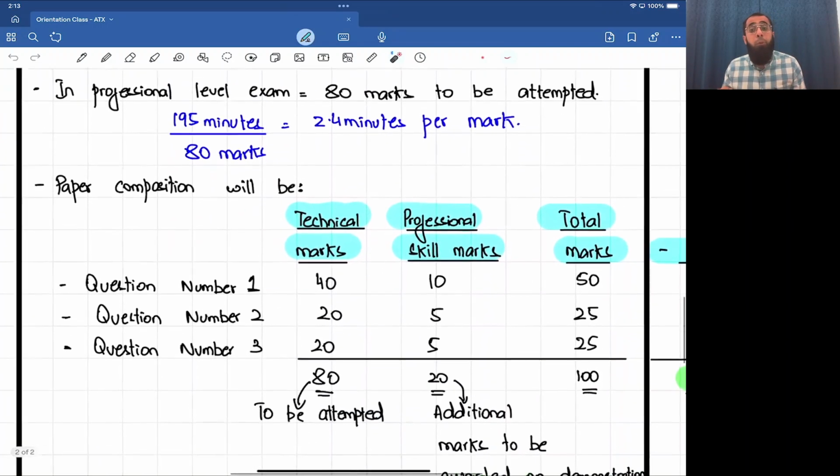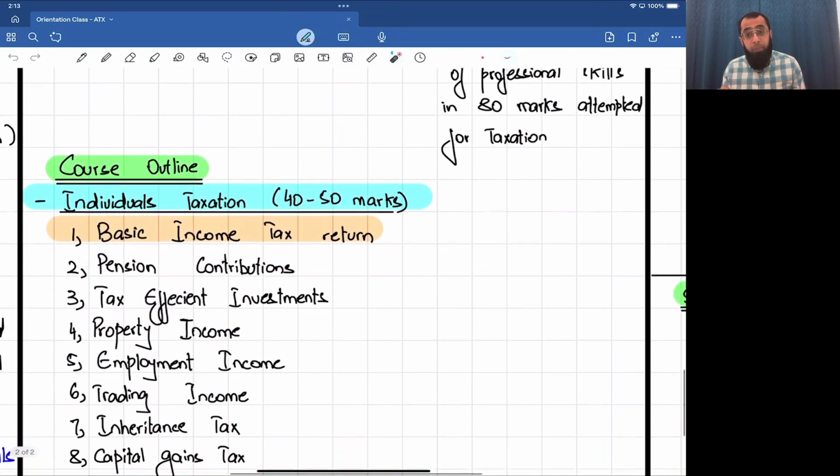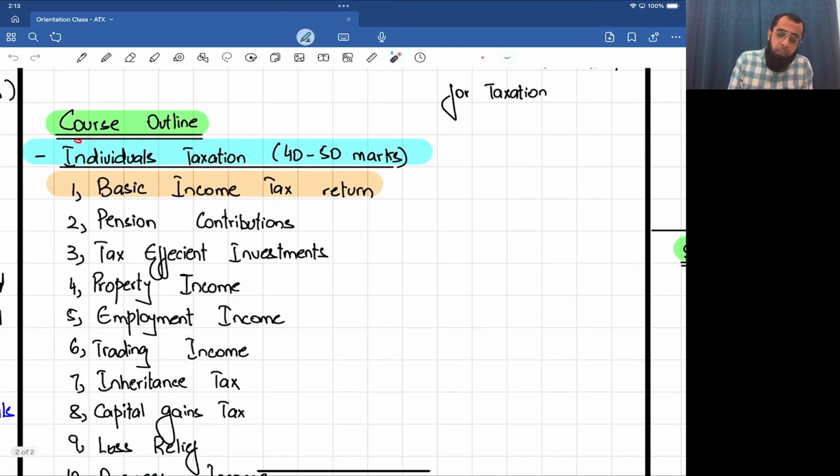And for that, you are being trained in your examination. Now, if we talk about the course outline, obviously in relation to the course outline, I cannot go into a lot of detail. The reason being that you haven't studied these topics, but we'll just have an overview of what this course is about, how this course is structured, how this course is composed. So let's look at the outline, the structure of the course.